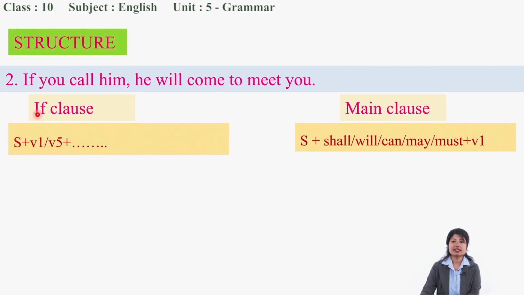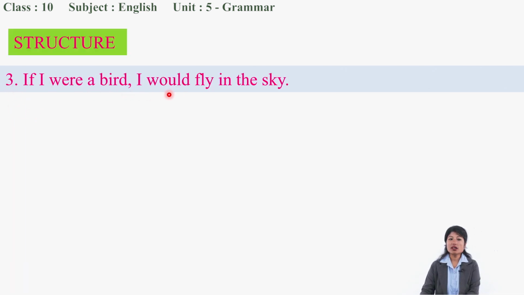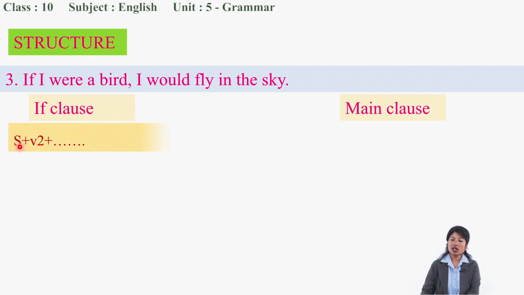The next example is: if I were a bird, I would fly in the sky. What is the structure of this statement? There is an if clause and a main clause. Our if clause is made up of subject and verb 2, "I were".